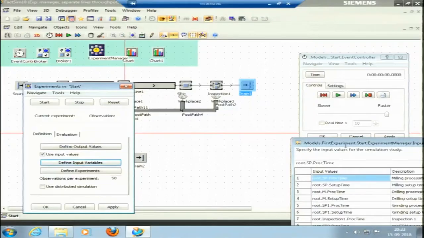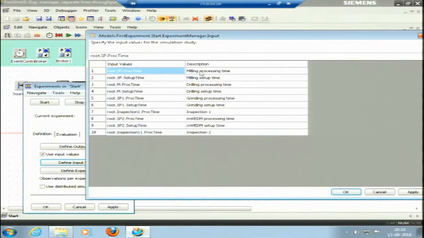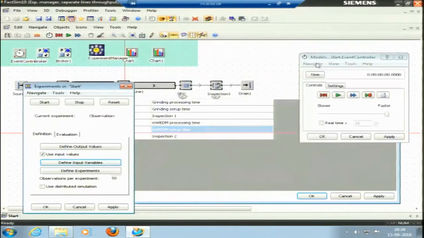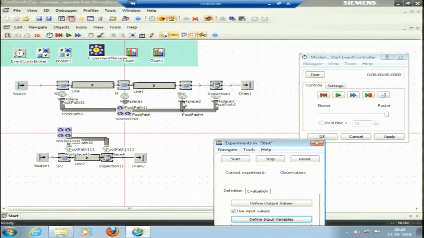Then the input variables are all these times: milling, drilling, grinding, processing and setup times, inspection 1. In the second line we have a modern manufacturing machine, which is micro wire EDM, electric discharge machining. Here too the time is put to these 3 machines, and inspection 2 is there. So, there are 2 flow lines. The first flow line is the conventional machines: milling, drilling, grinding. The second flow line is our modern manufacturing source, micro wire EDM, then inspection and train.